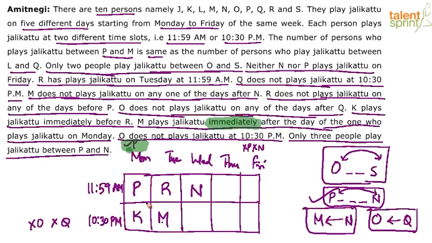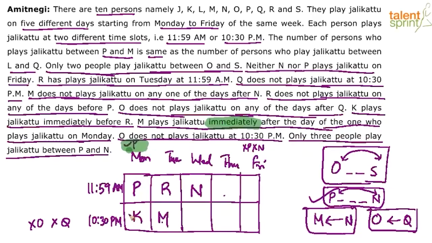Again, that's what I'm telling you. Don't consider N to be in the Friday slot. P dash dash dash N. Of course, N cannot come on Friday. Very clearly it has been given here. But even otherwise, you should not take dash dash dash N here. It would be wrong, because, read the statement properly. It said, where is that? 3 people between P and N. Only 3 people play between P and N.